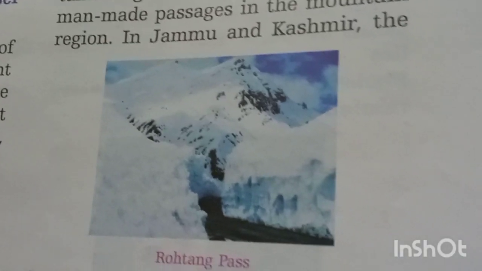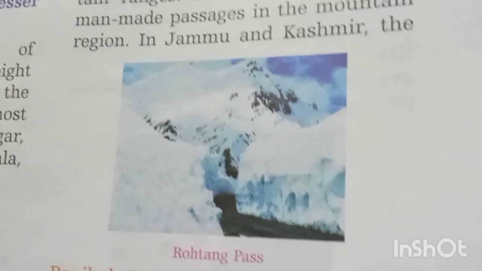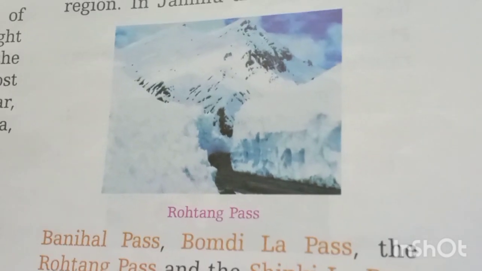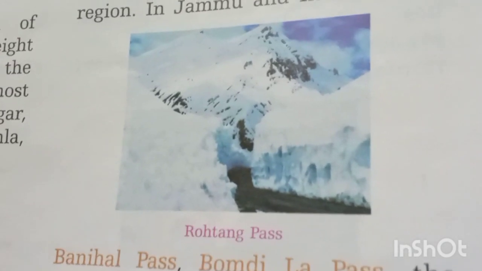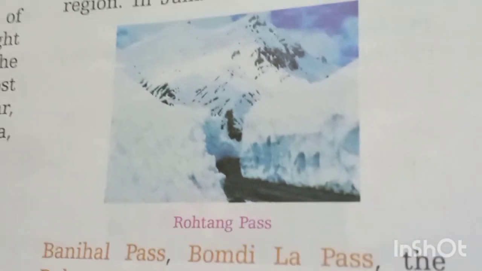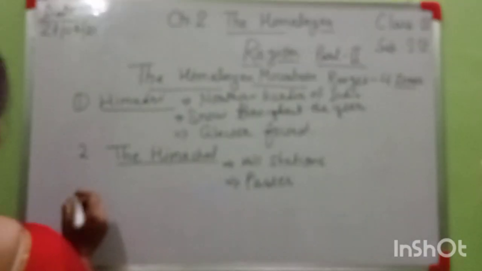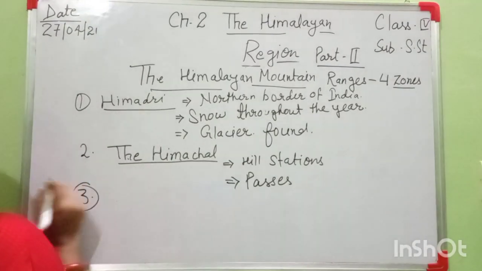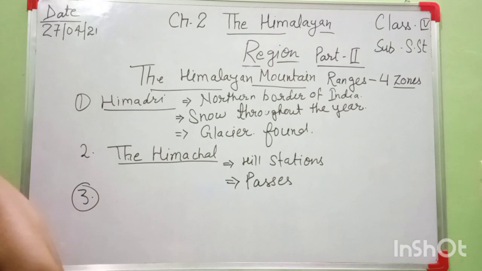Okay, and people use these passes to cross the mountain ranges. Okay, and in Ladakh, Khardung La Pass, it is the longest pass, and it is motorable also. Okay, then the third one is the Shivalik range, and these passes all of you learn from your book, as I am telling you.